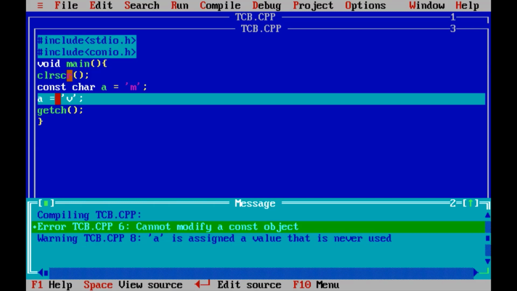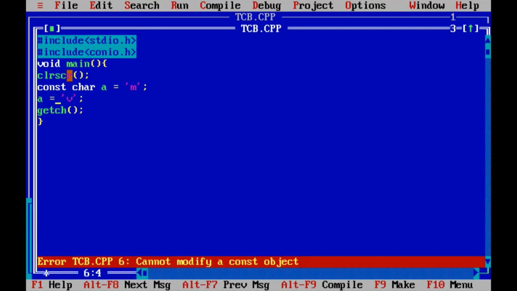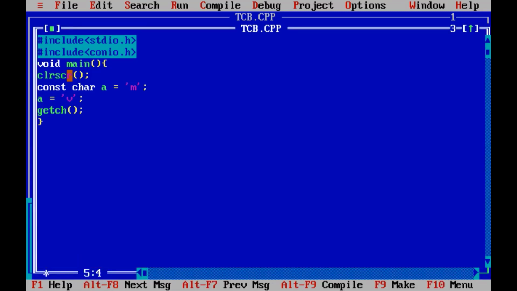Now let's work with collection of characters. Collection of characters means a group of characters, multiple characters, nothing but a string. So for that we will have to take an array of characters. Suppose I am taking a name array and I'm saving the value TCB, the coding board. Okay, here let's print the value of the name array.